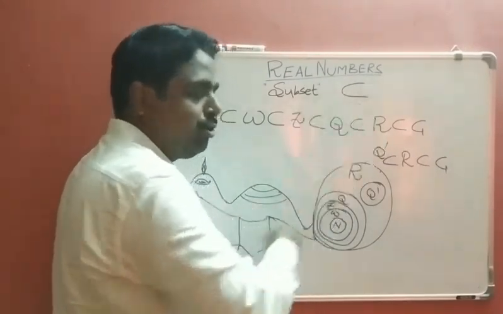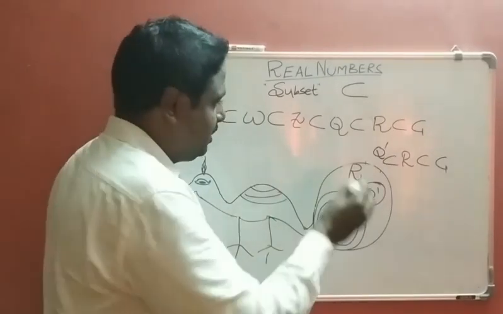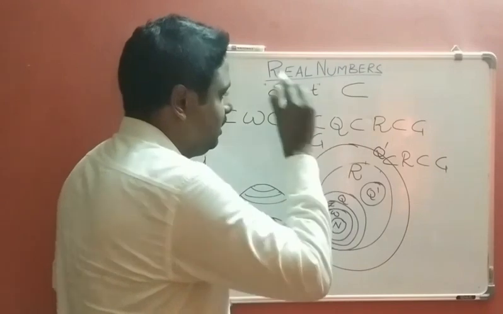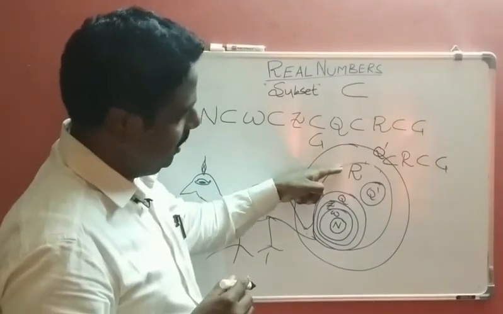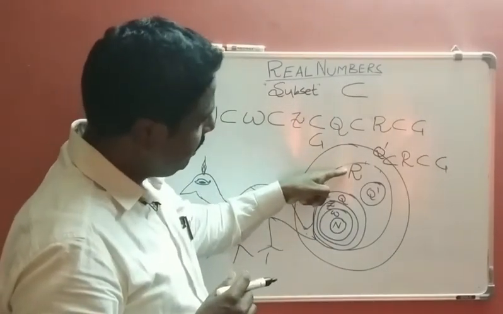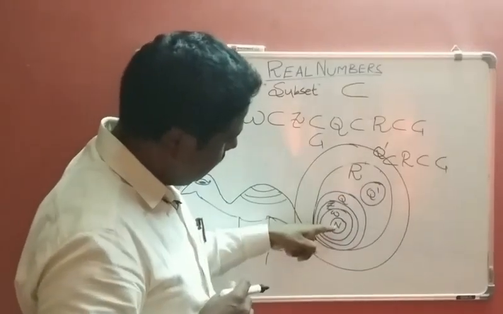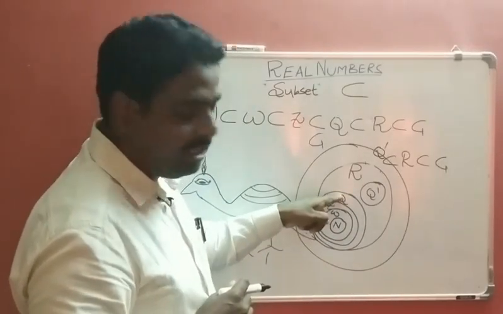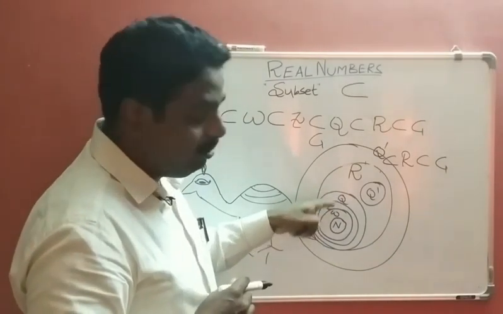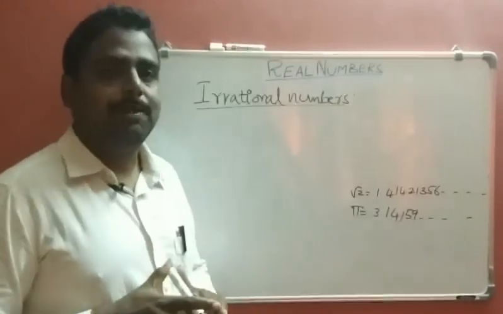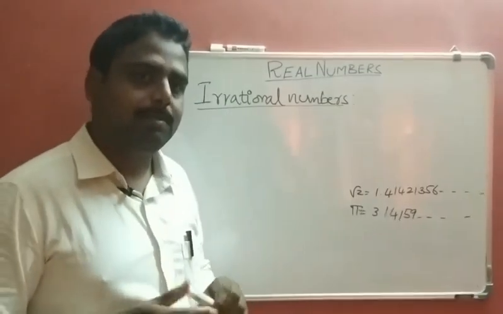The other superior set, other than real numbers, is complex numbers. If you write it like this, this is the complex system. Inside of the complex system we have real numbers. Inside of real numbers we have irrational numbers, and the natural numbers, whole numbers, integers, and rational numbers. Each is a subset of another set. Understand? Now, irrational numbers. So what are irrational numbers?